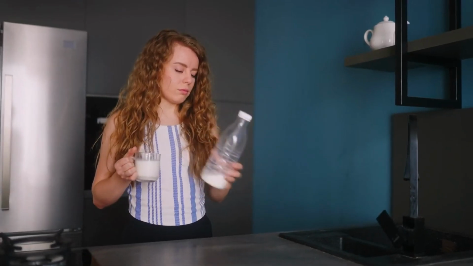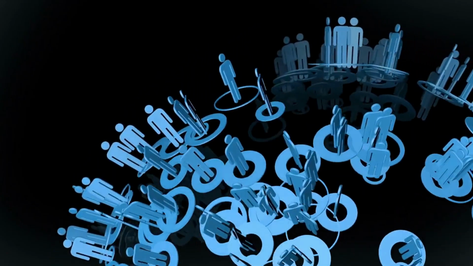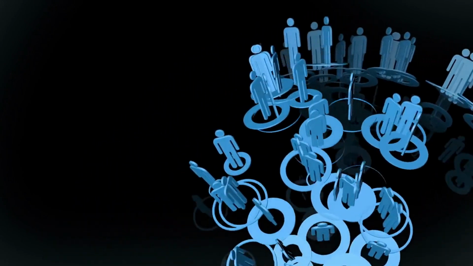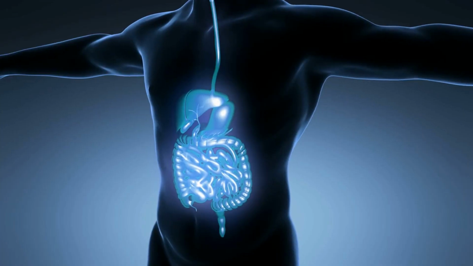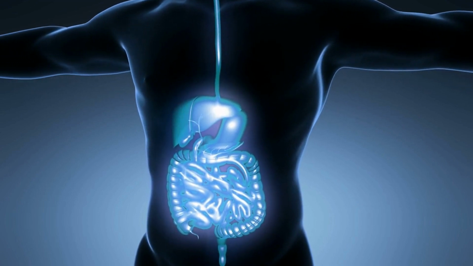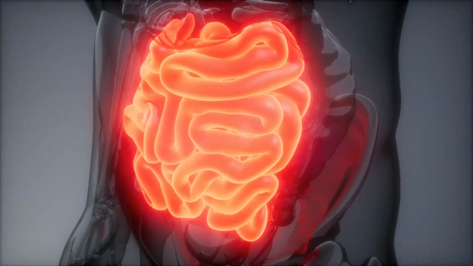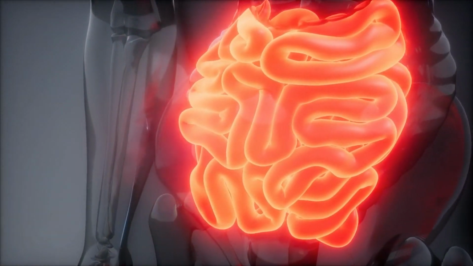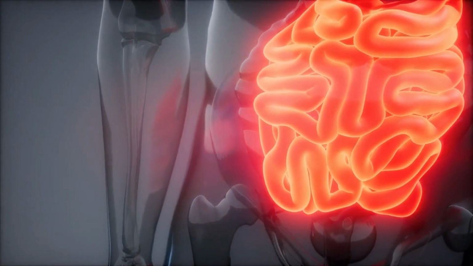Let's get started. What is celiac disease? Celiac disease is an autoimmune disorder that affects about 1% of the global population. It occurs when an individual's immune system reacts abnormally to gluten, a protein found in wheat, barley, and rye. This abnormal response damages the lining of the small intestine, leading to malabsorption of nutrients and a variety of symptoms and health problems.